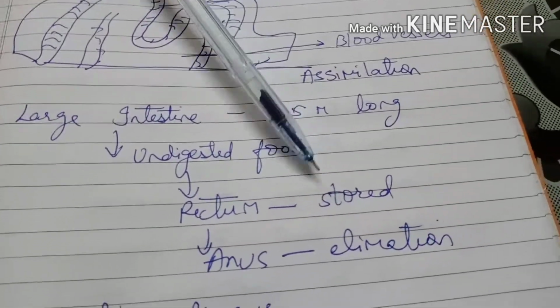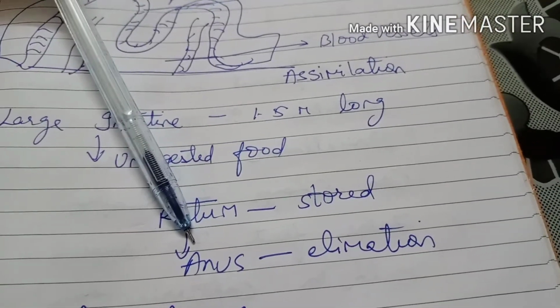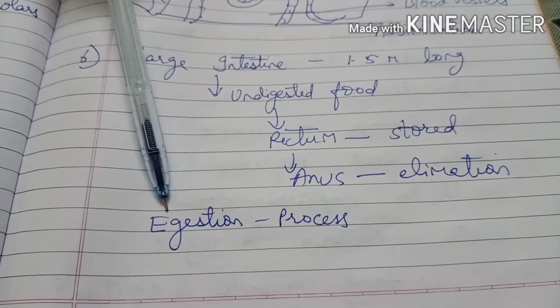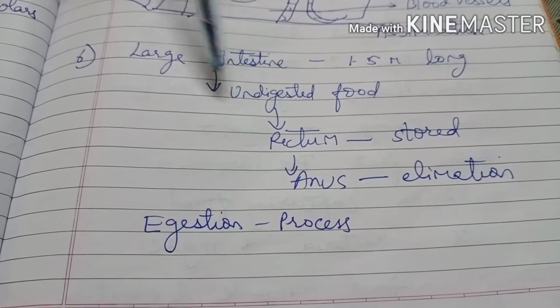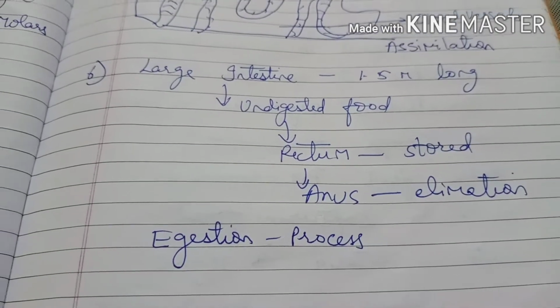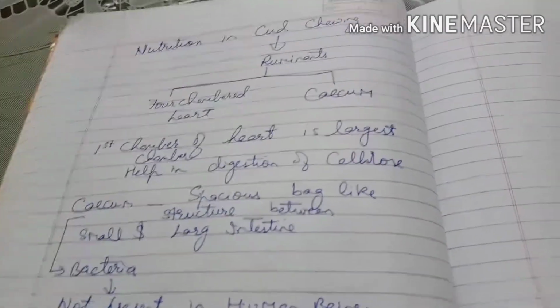Here it is stored and then it is eliminated, means thrown out of the body by the anus. This whole process is called egestion. Got it? This whole process starting from large intestine till anus is called egestion, means throwing out of waste products. Now here we will come to the nutrition in cud chewing.